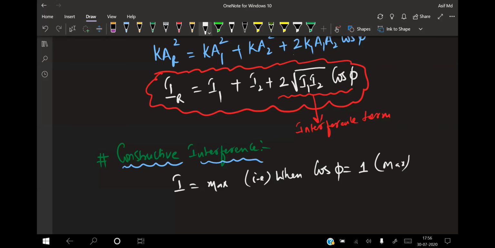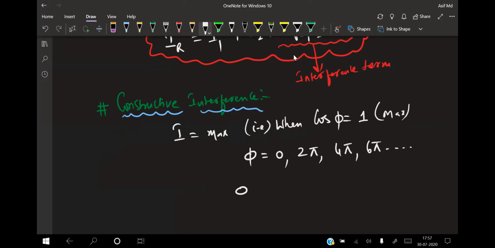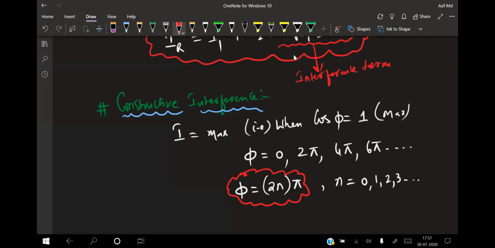Now the phi value should be equal to how much for me? Either 0, or 2 pi, or 4 pi, or 6 pi, and so on like that. So for what value of phi is it becoming maxima? I can write phi is equal to 2n into pi, where n starts from 0, 1, 2, 3, and goes on. So this will be the condition for your phase difference to be maxima. Phi must be equal to 2n into pi, isn't it?